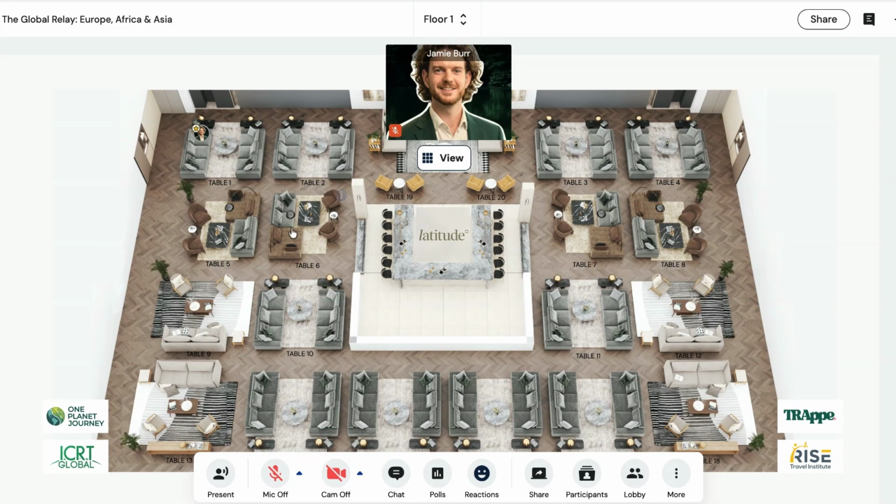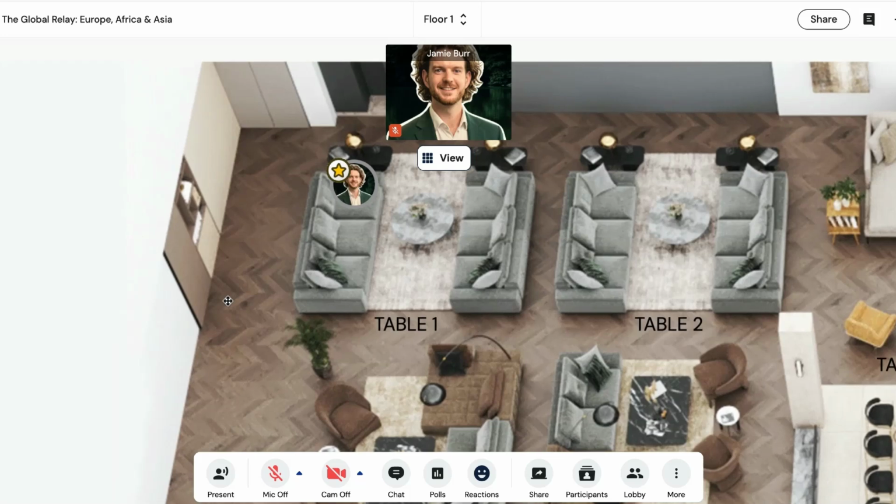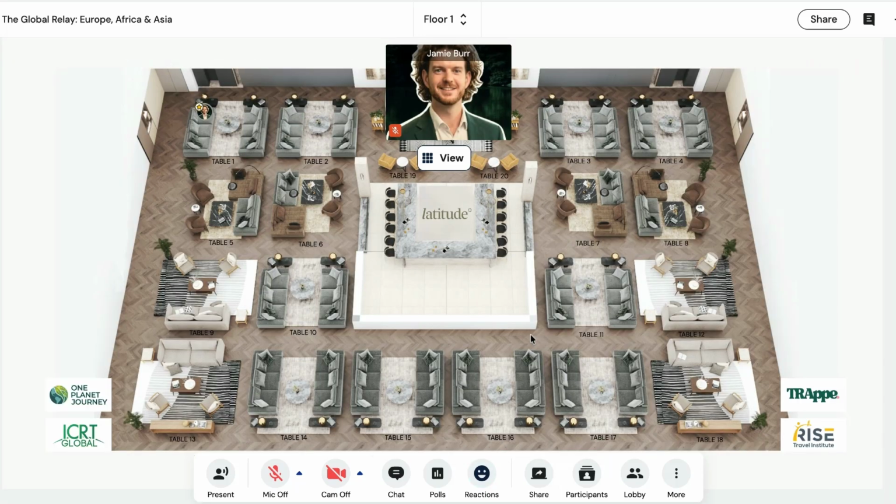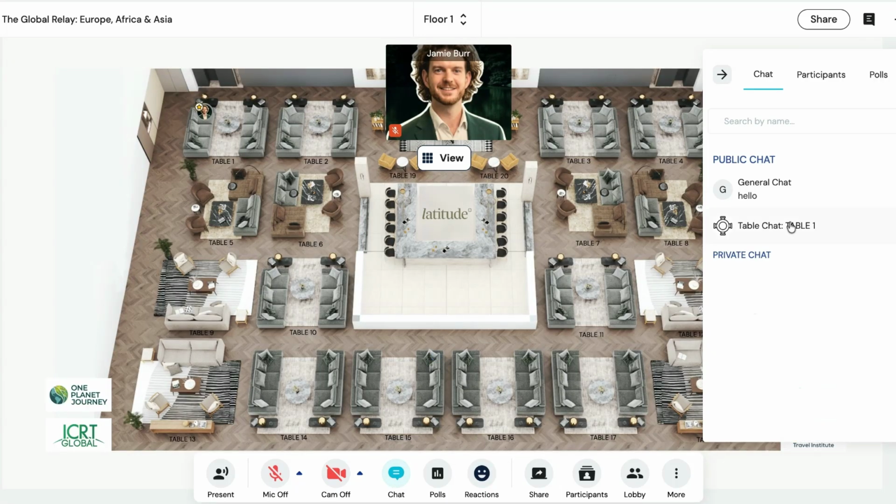The only other feature you might want to use is the reactions down here, next to chat and polls. You can open these up and choose any of these reactions that you like. There we go. So, those are the basics for how to use Remo. If you have any questions or problems at any time, just go to the general chat and let me know that you're struggling, and I'll come to your rescue as soon as I can.